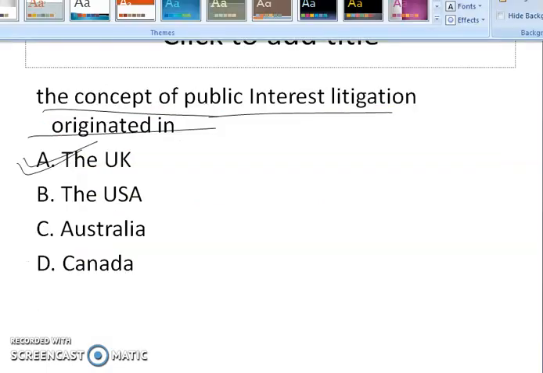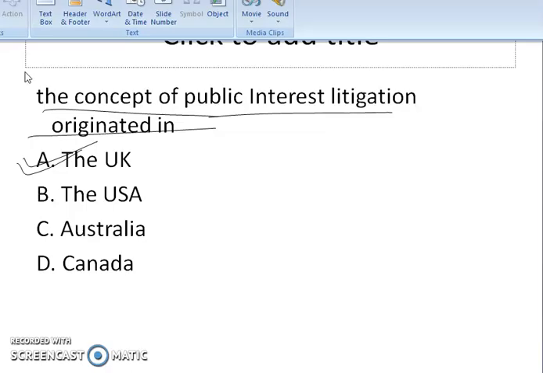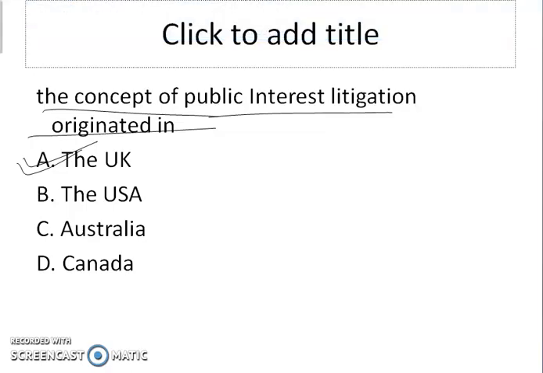The next question is, the concept of public interest litigation originated in. Actually, in the last class I had told you that it was UK where the public interest litigation started, but it is not UK, it is actually USA. I seek pardon. So it is USA where the concept of public interest litigation originated.